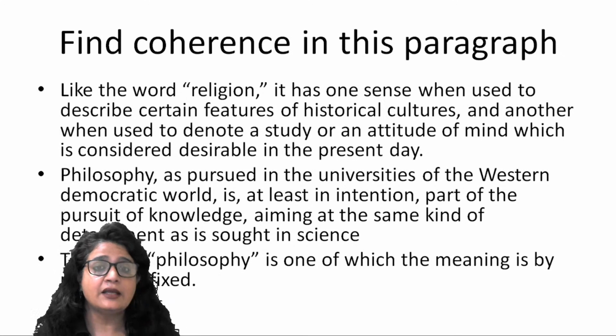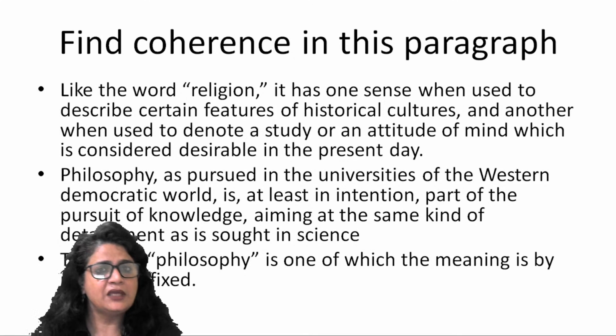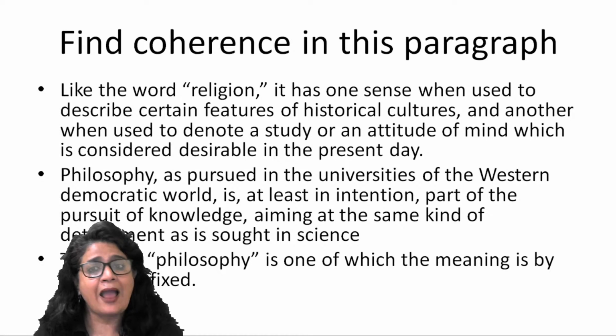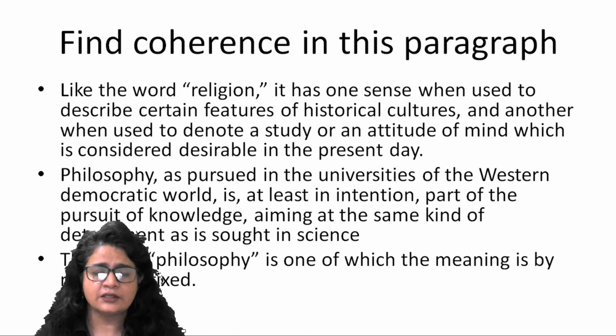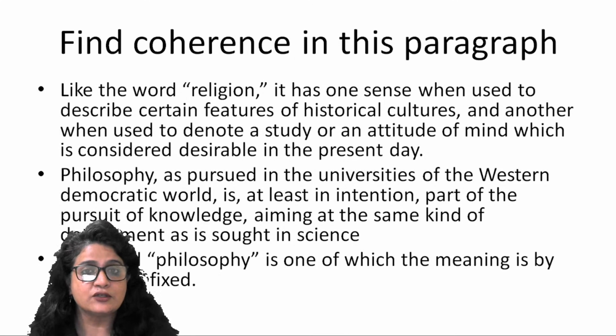The word philosophy is one of which the meaning is by no means fixed, right? So here you can see that this is the controlling idea, because both the other sentences are talking about different meanings of philosophy. One is talking about philosophy's meaning in the academic sphere in universities, and the first is comparing it with religion. Right?